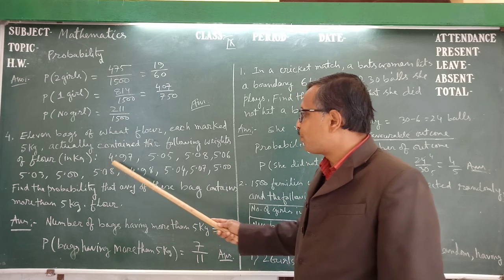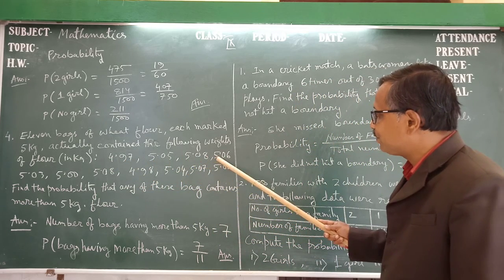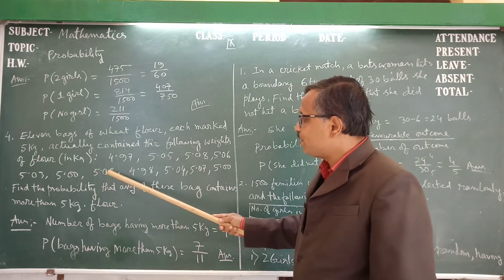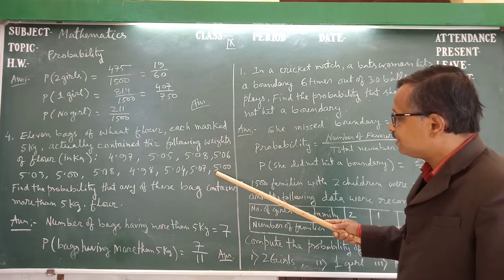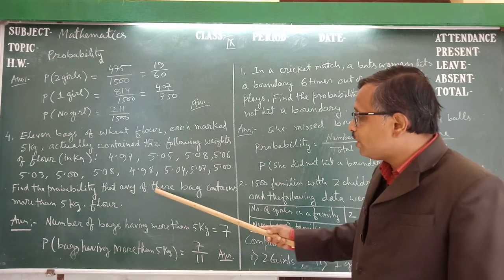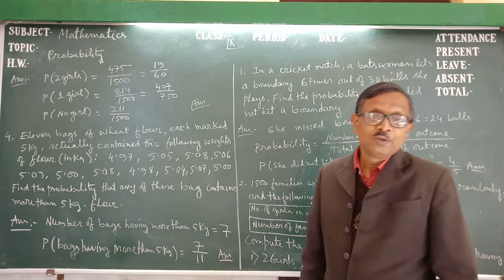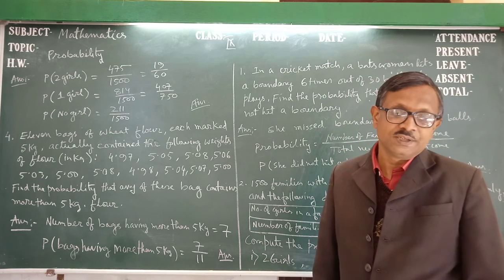The weights are 4.97, 5.05, 5.08, 5.06, 5.03, 5, 5.08, 4.98, 5.04, 5.07, 5. Find the probability that any of these bags contains more than 5 kg flour.